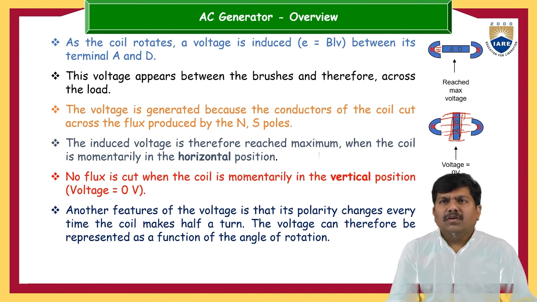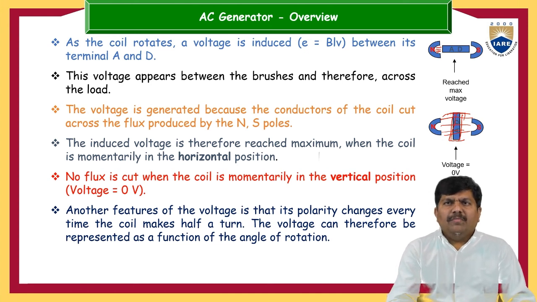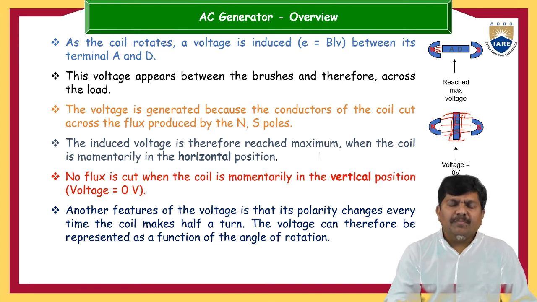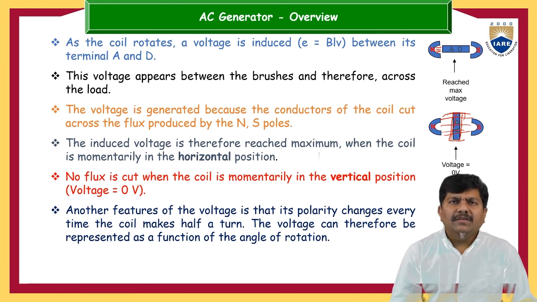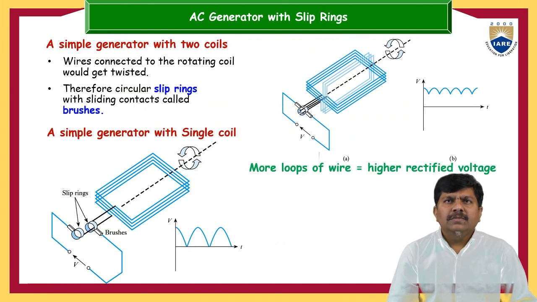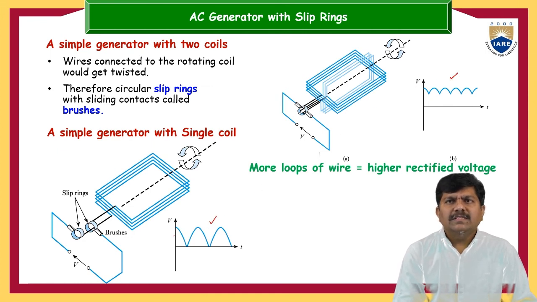Therefore, the polarity of the voltage changes every time the coil makes a half turn. Whenever it makes a half turn, the position of the armature conductors changes, so A comes to D and D goes to A, like this it happens. Again, if you look at the flux and the induced EMF here, this is a